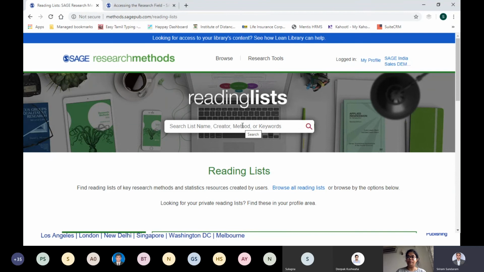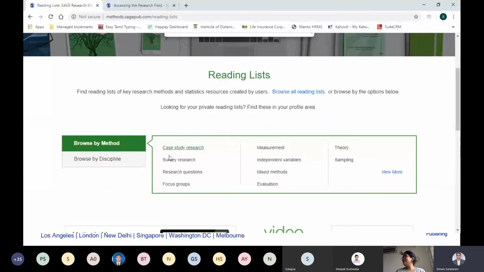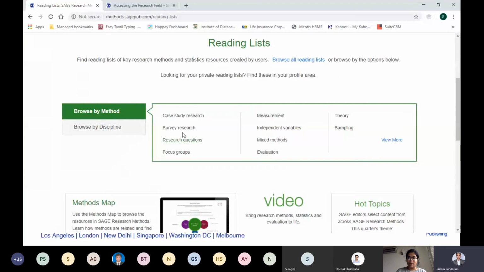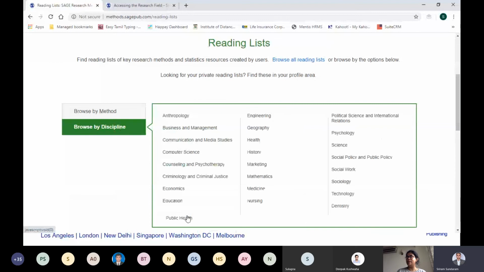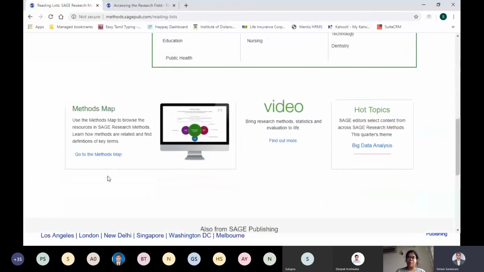Then I can type focus group and get into the reading lists created by others, or I can search by keyword as well. Similarly, on the home page of reading list, you can see different types of methods. You can browse by discipline as well. If you browse by discipline, you will see reading lists created by others, right?